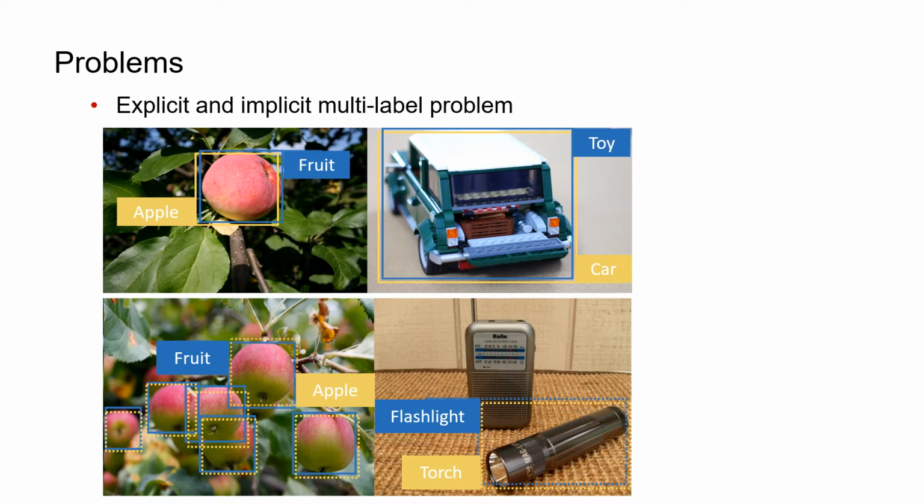Restricted by labeling cost and limitation of human annotator, such large-scale datasets usually suffer from several major problems. Objects may explicitly or implicitly have multi-labels. As objects in the physical world always contain rich categorical attributes at different levels, it is likely some objects hold both parent and leaf labels, like fruit and apple. Meanwhile, objects could easily have multiple leaf labels. For instance, a car toy is labeled as toy and as car.